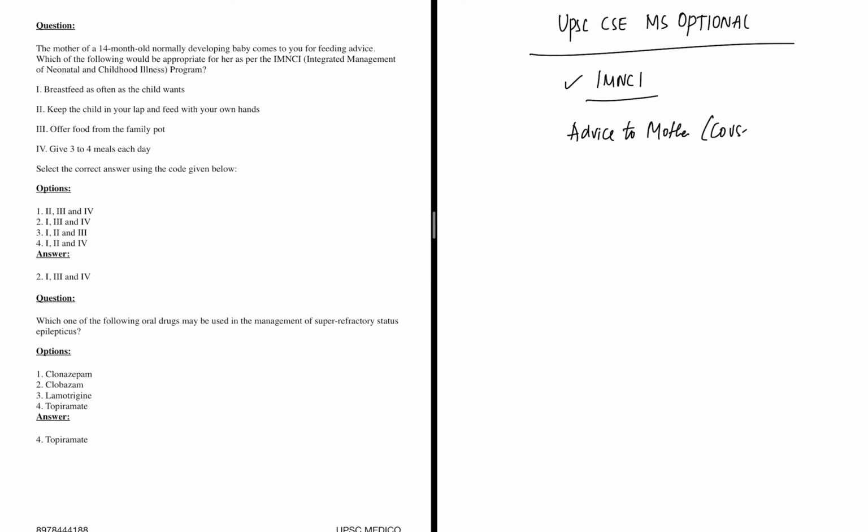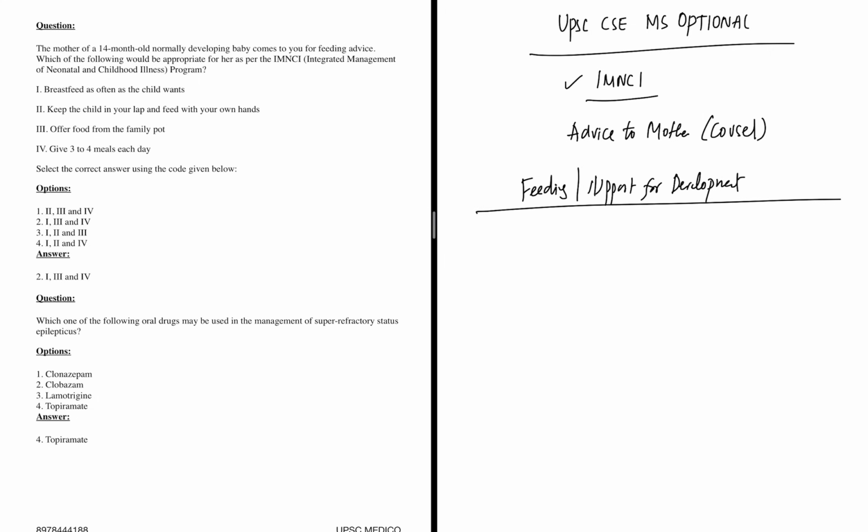So that too, you're counseling the mother about two important things here. What are you counseling the mother here? You're going to counsel the mother on two important things. One, about feeding, and second, about support for development.